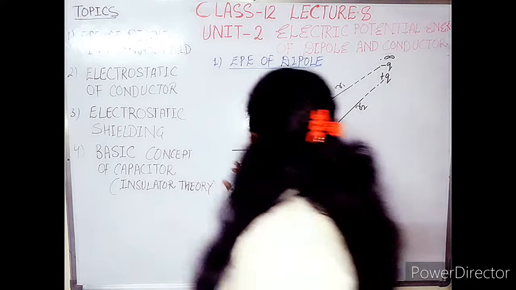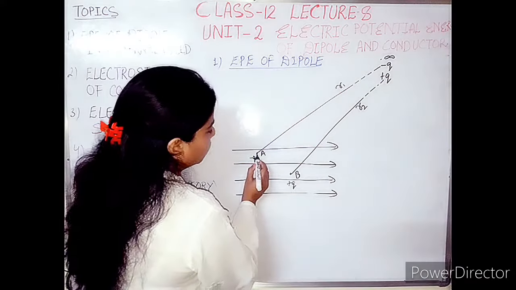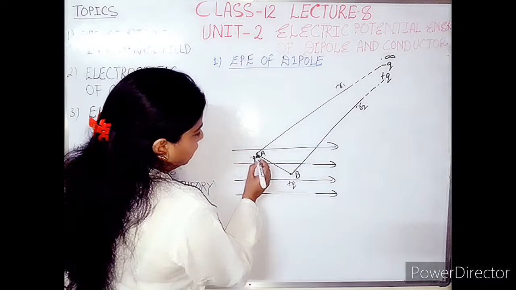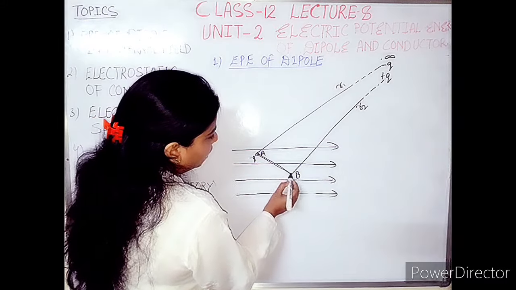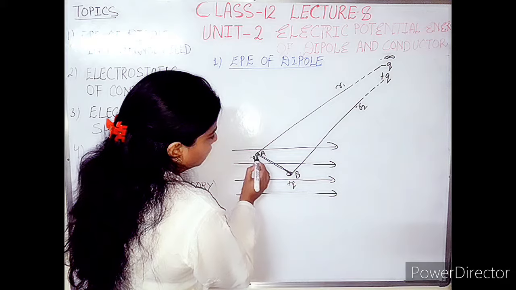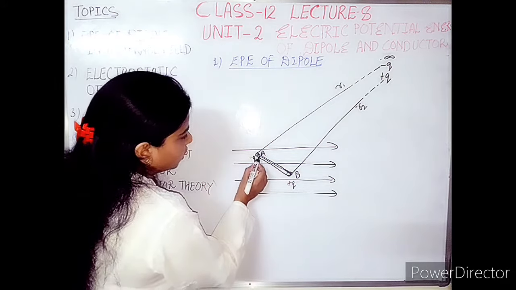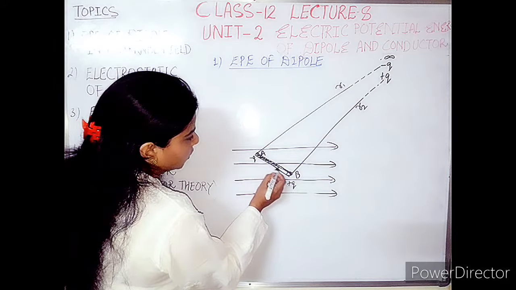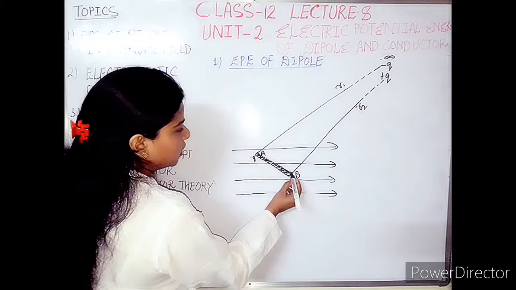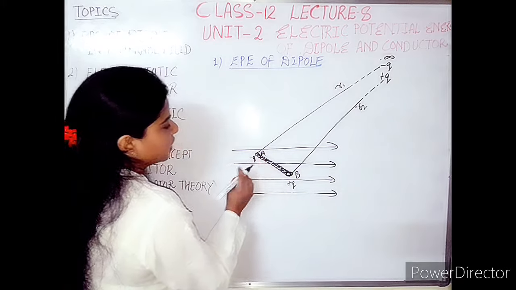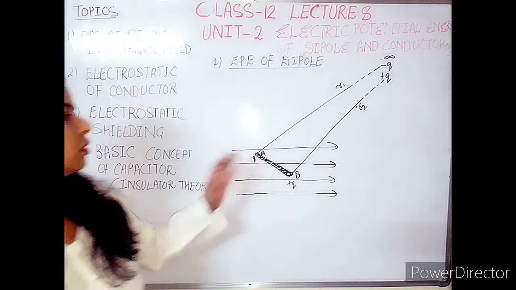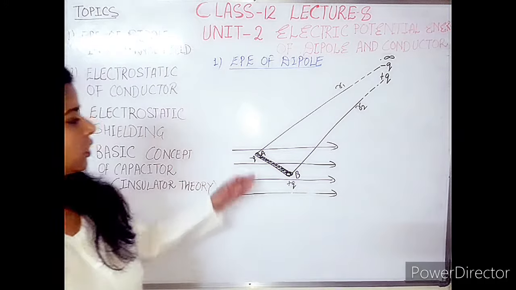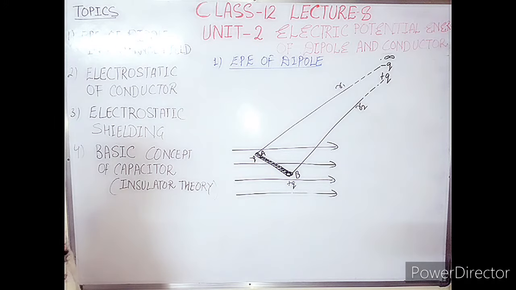Now these two charges, because of the smaller distance between them and because they are equal and opposite to each other, will form a dipole. So this one is a dipole, and this dipole is making some angle with the electric field. The initial angle, you can take any angle.